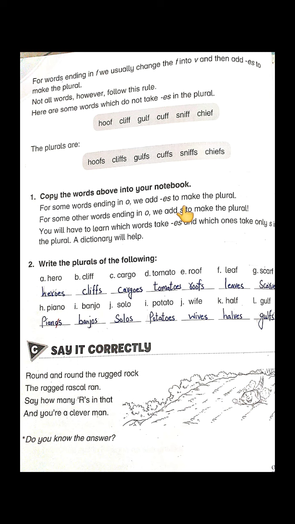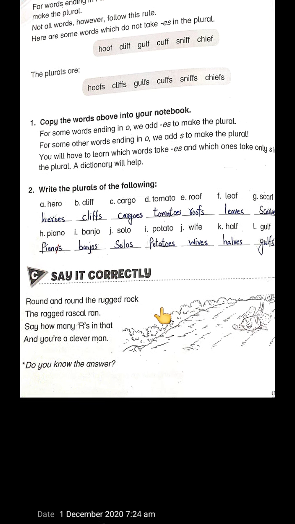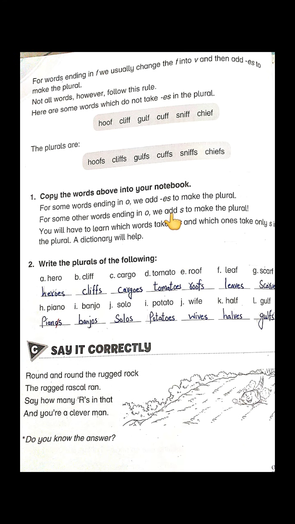For example, potato, it is ending in O. They said sometimes, not always, we add es to make it plural.